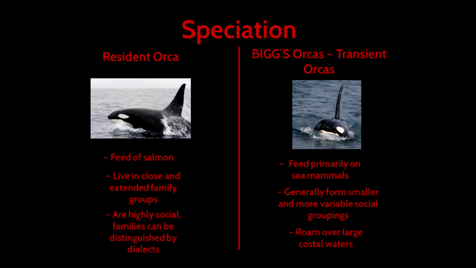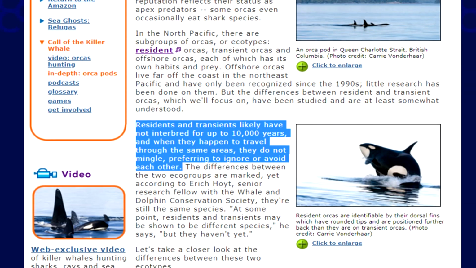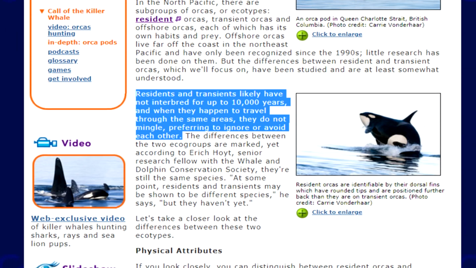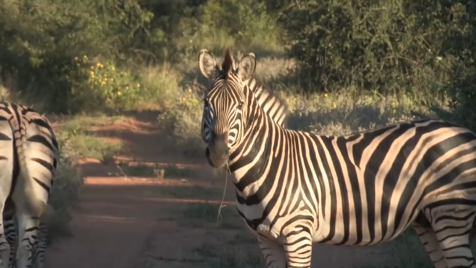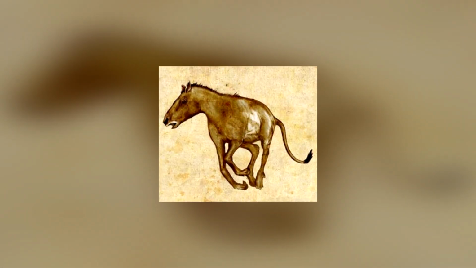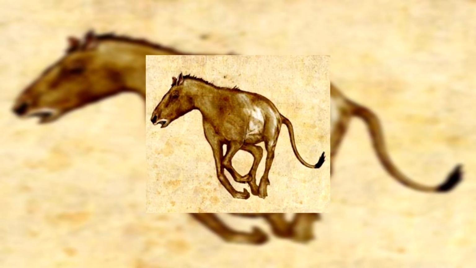These two forms hunt different prey, and have different diets, vocal behaviour and social structures. They inhabit the same waters, but avoid each other and do not interbreed. Allopatric speciation occurs when populations of the same species become geographically isolated from each other, preventing them from interbreeding.